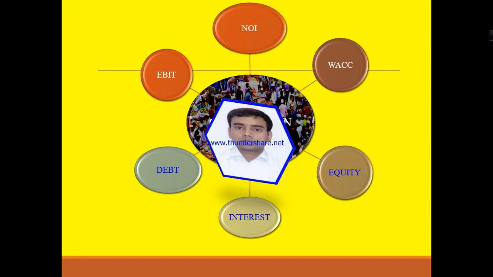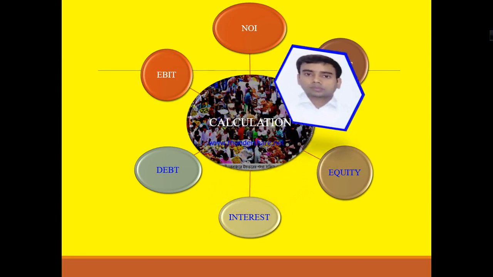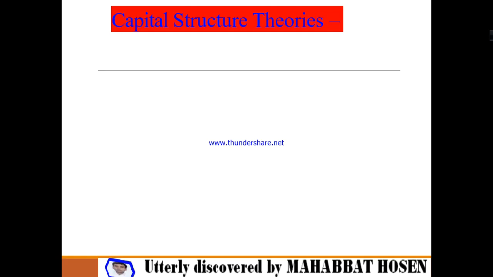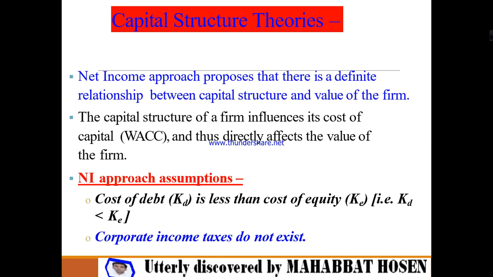That means net operating income, weighted average cost of capital, equity, interest, debt, and earning before interest and tax. So we have to discuss some particular items so that we may calculate very clearly and understand everything when the question paper is given to you and we have to solve it. For this reason, this item should be very clear first.